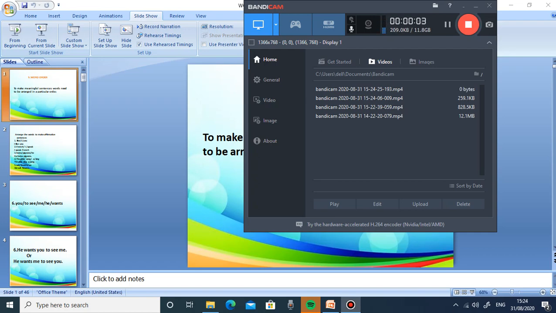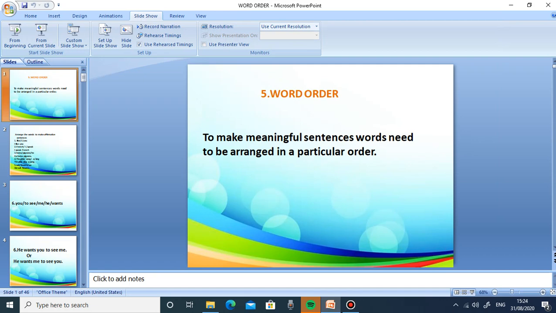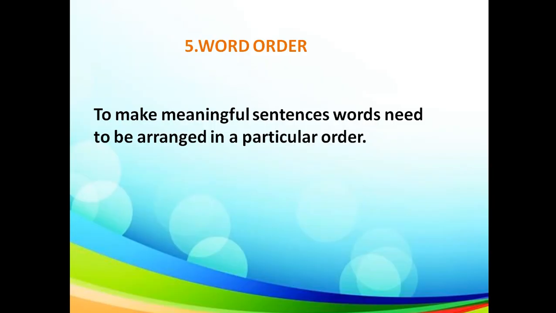Dear students, let us proceed to your workbook. We are already moving to a new chapter, word order. The name of the chapter is word order. What do you mean by the term word order?